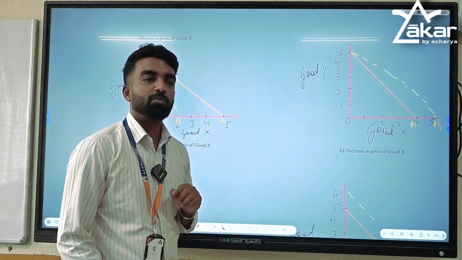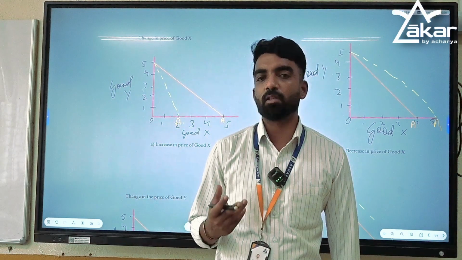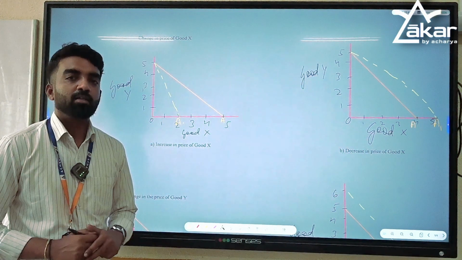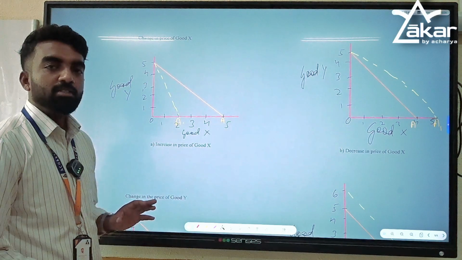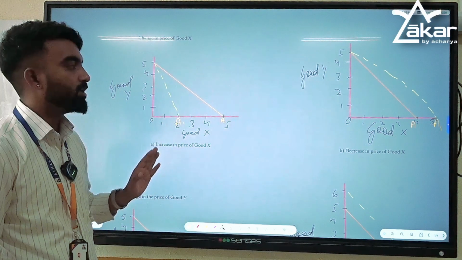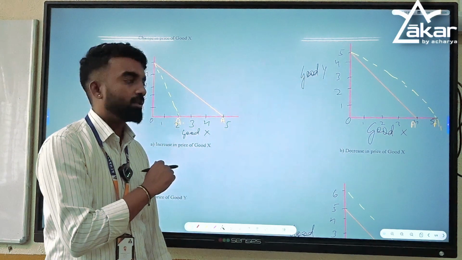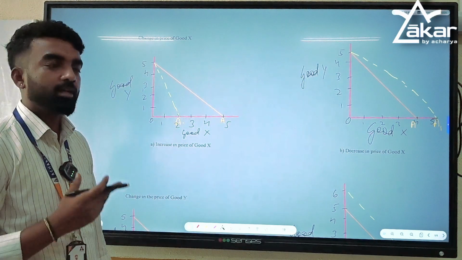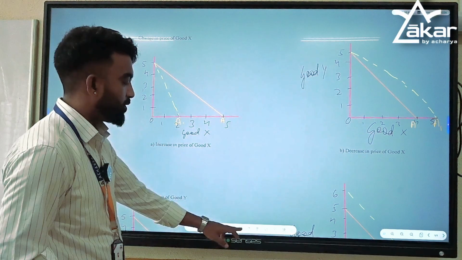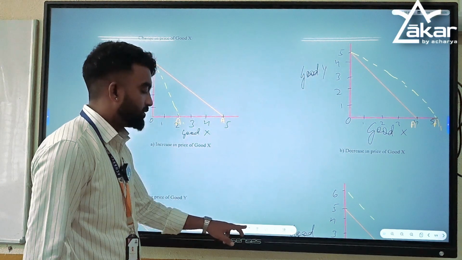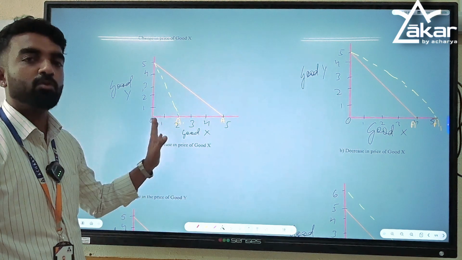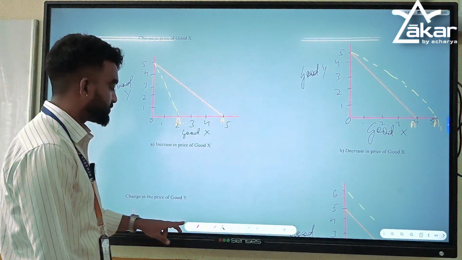Why only two goods? Whenever we study, you have observed in all the examples, there will be only two goods. Why? Because in a graph you can show only two types of goods, because we have only two axes, right? That is why only two goods are taken every time. Whenever we want to explain any theory or concept, we take only two goods, because graphically only two goods can be represented.